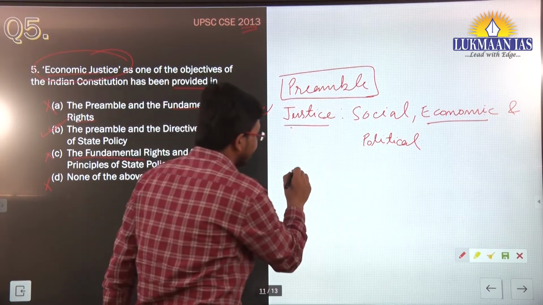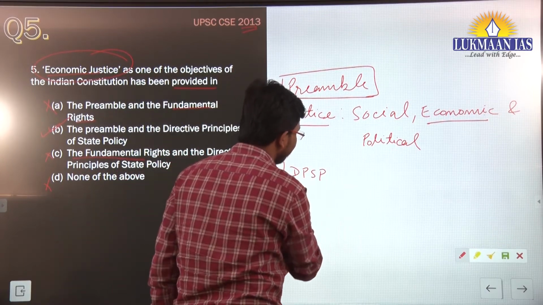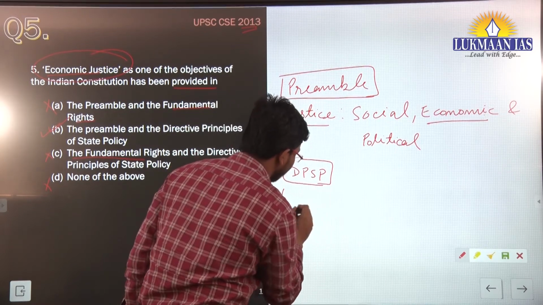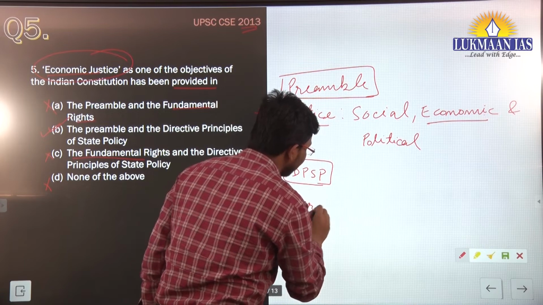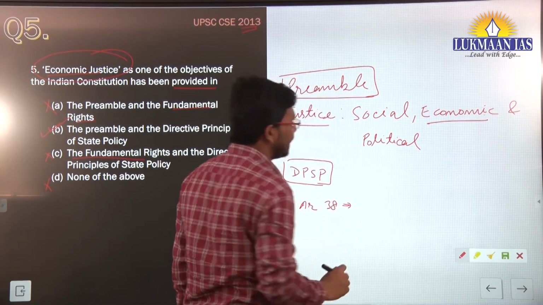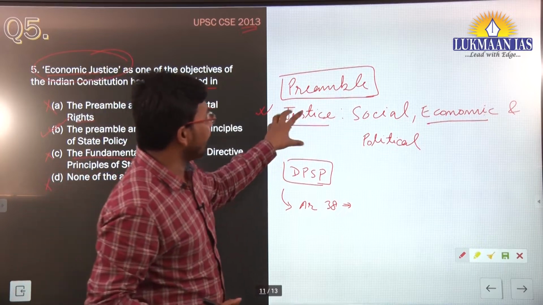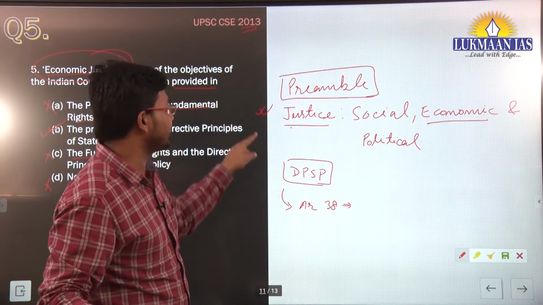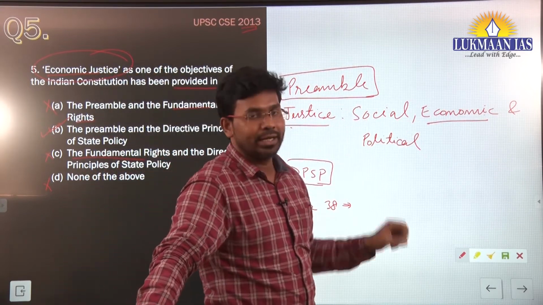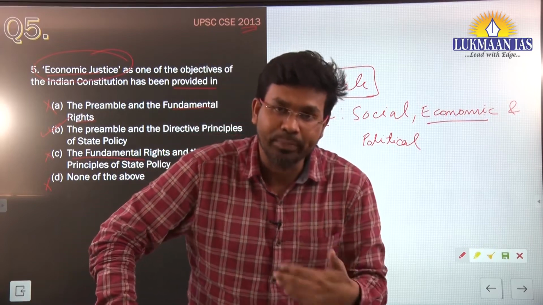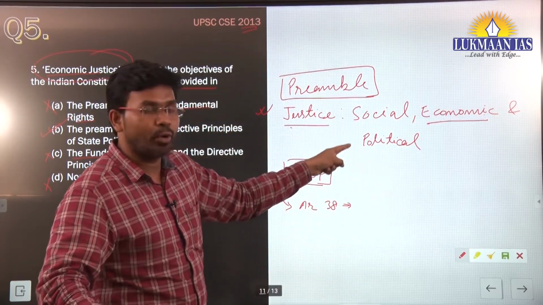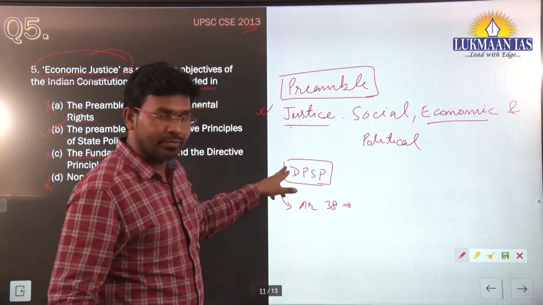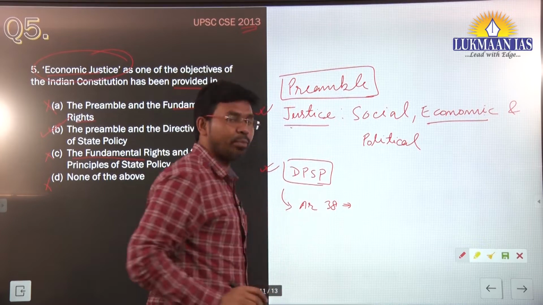If we talk about the directive principles of state policy, the DPSPs, and read Article 38 of the Constitution, you will again find this particular phrase as part of Article 38 that says justice, social, economic and political. It means the state should strive to promote justice, social, economic and political in all spheres of life for the people. So it is very much there in the directive principles of state policy as well.